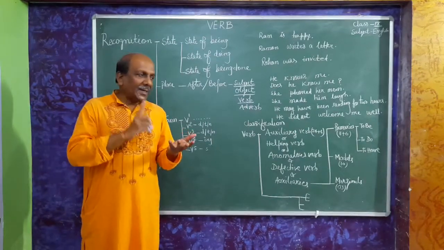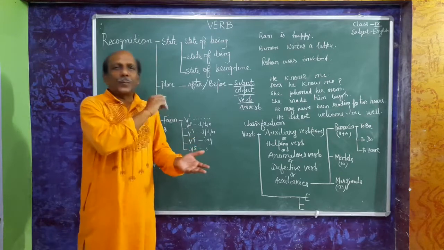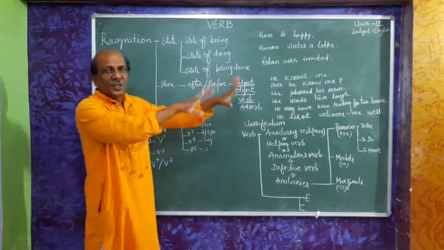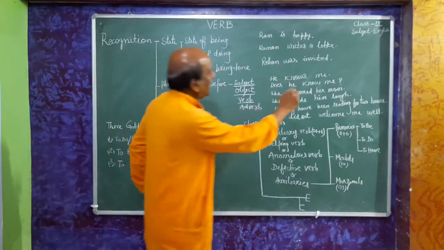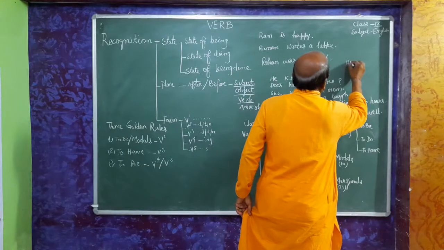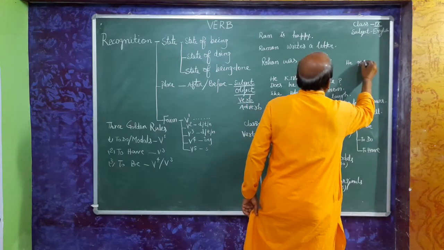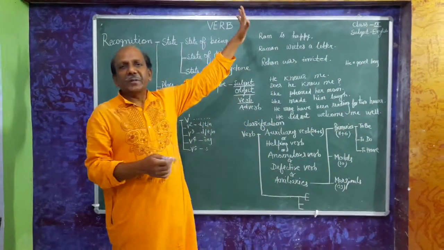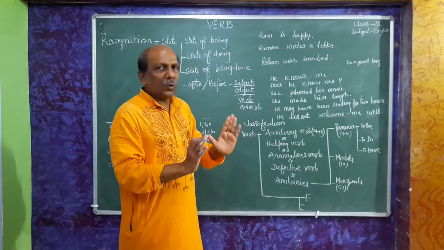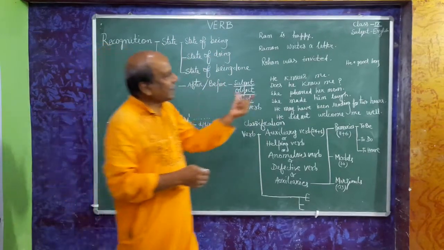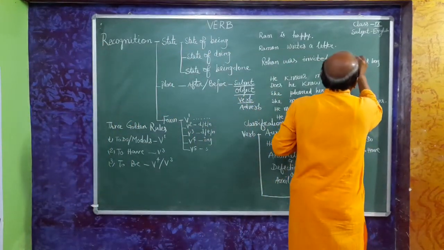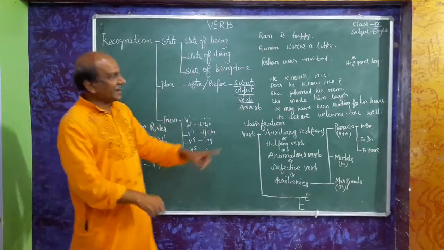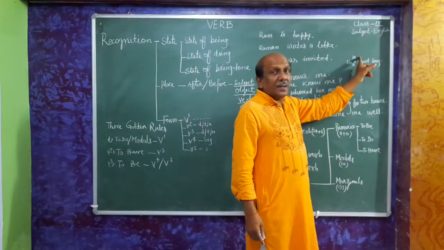That's why we can say that verb is the life force, is the vital force. Without a verb, a sentence is dead. Take an example. See here, Ram or he, good morning. See, he good morning or good morning. It is dead. There is no particular meaning, grammatical meaning, in this sentence. But if we put is and full stop, he is a good one. Now, it is a complete sentence. Means to say a verb is necessary.